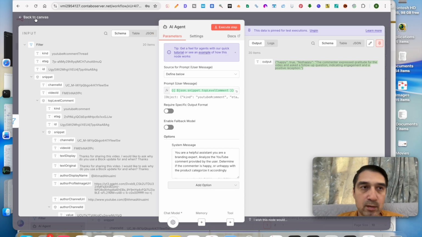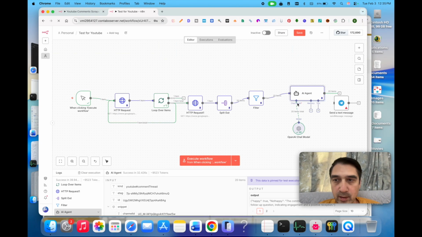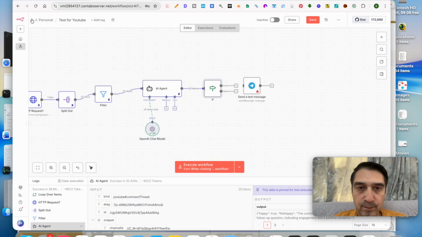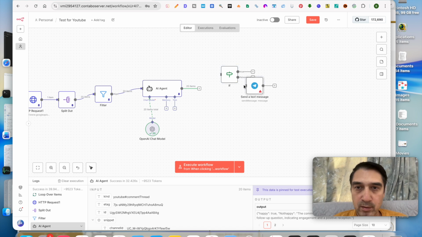All right. So we'll go back to Canvas. I will set up an if node. So you see our output over here, it says we can't put these into values, right? So we need some code to help us do that. We need some code to break this into two separate values. So to do that, we add in the code snippet. We just move this over here and we add the code snippet.